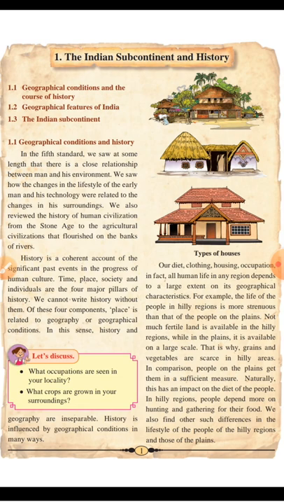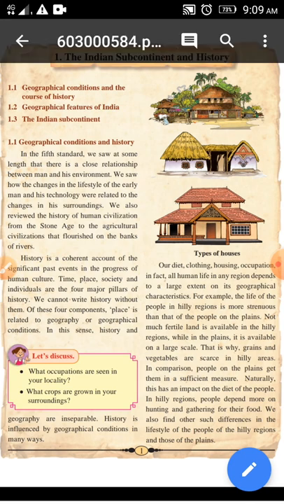We also reviewed the history of human civilization from the Stone Age to the agricultural civilization that flourished on the banks of rivers. So we also reviewed the history of human civilization from the Stone Age period, the development of Homo sapiens, the first person, and today's human being.